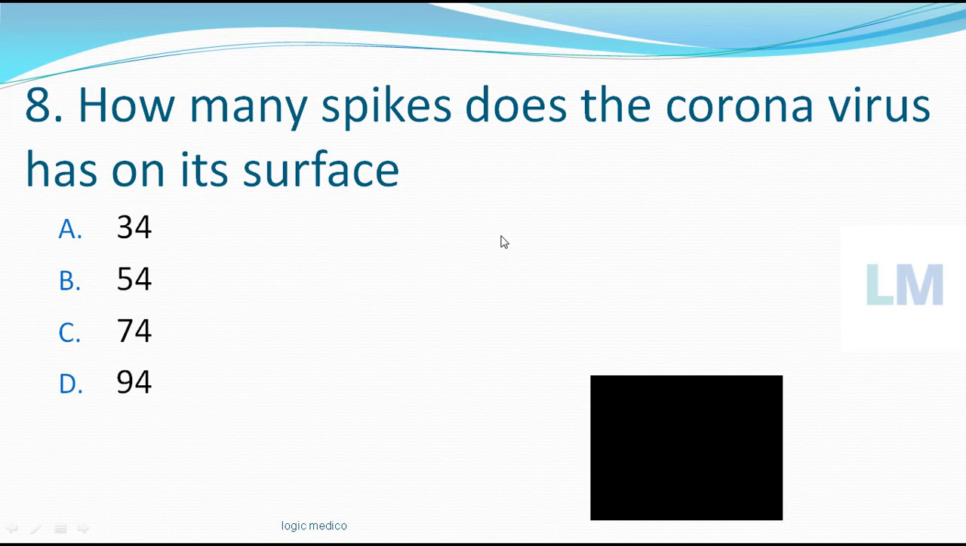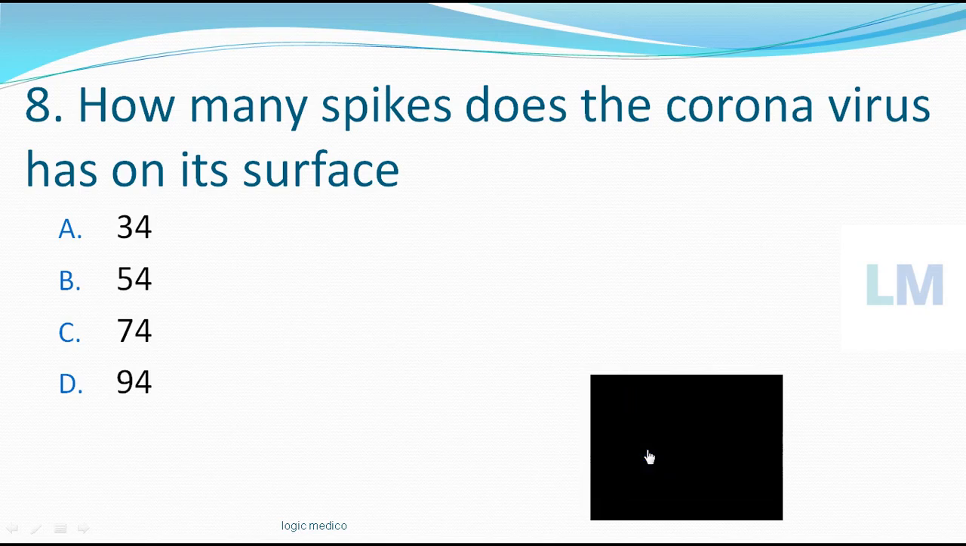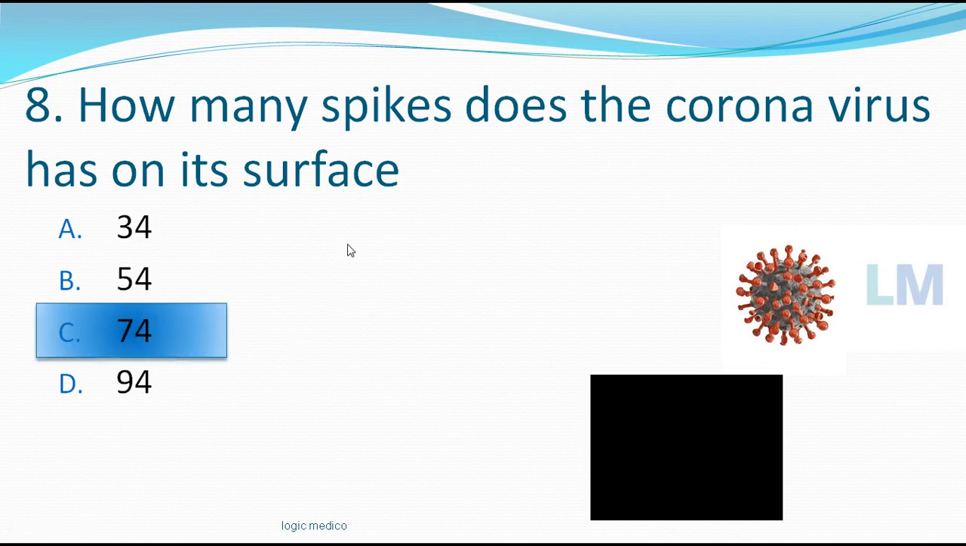Next question. How many spikes does the coronavirus have on its surface? Interesting question. Option 34, 54, 74, 94. The time starts now. So what is it? 34, 54, 74, 94. If you said option C, 74, then you are told the correct answer. So there are so many, we can't count how many are there. It's 3-dimensional, it is spherical in structure, so that side also it will be there. So it is 74 spikes that will be there on the surface of the coronavirus.